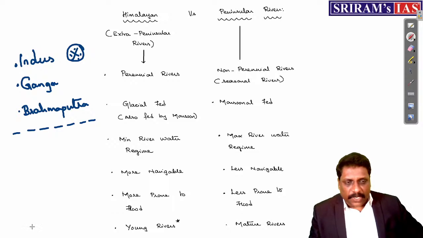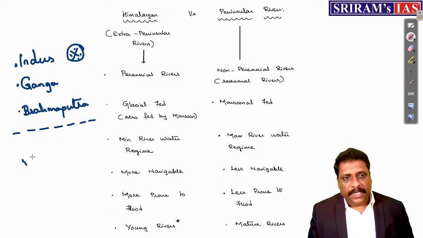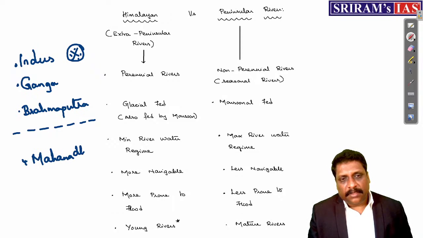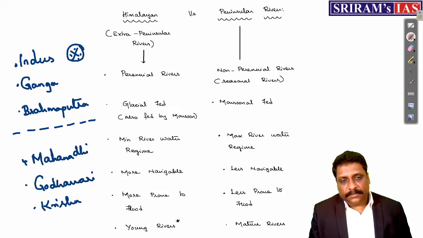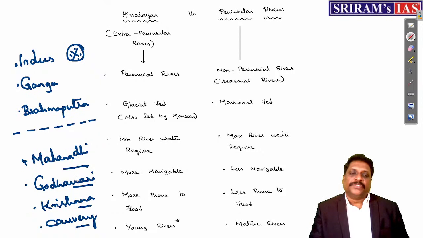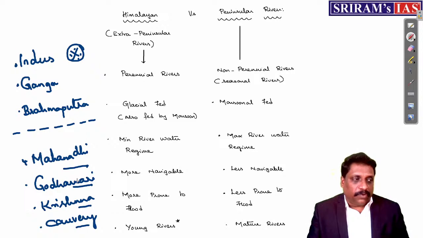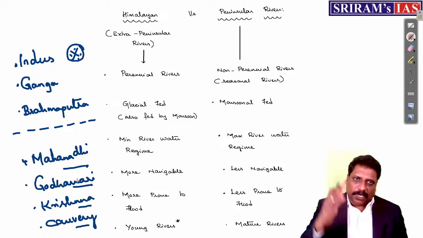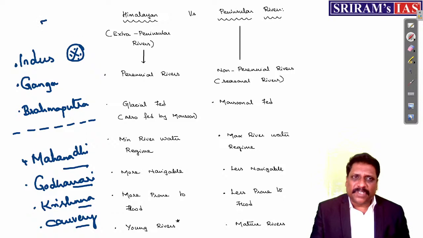And when it comes to the peninsular part of India, my dear friends, I'll put it in geographical order: Mahanadi, then Godavari, Krishna, and Kaveri. Mahanadi, Godavari, Krishna, and Kaveri. So these are the rivers which you have to take as very important when it comes to the peninsula. So totally I am giving you 7 rivers.